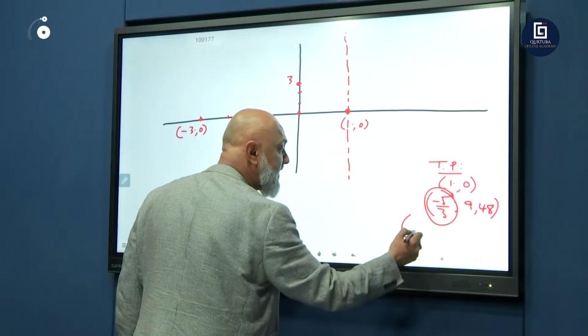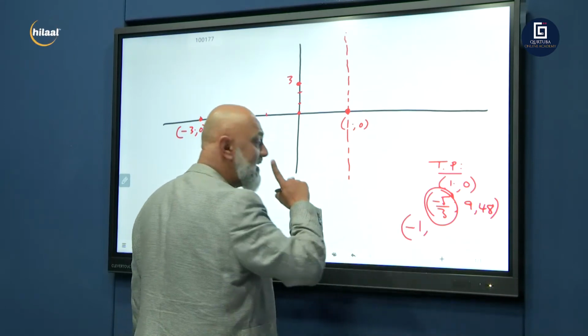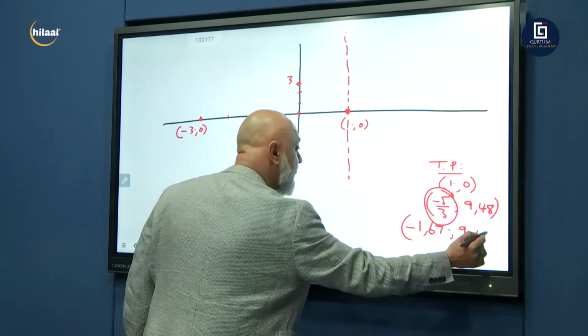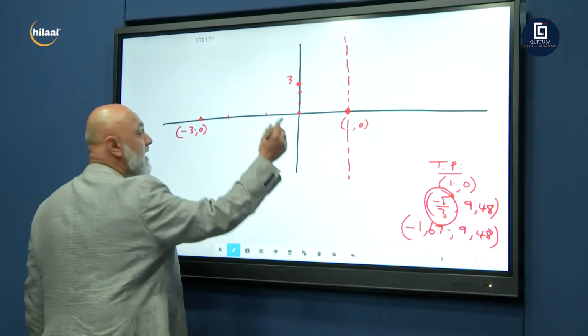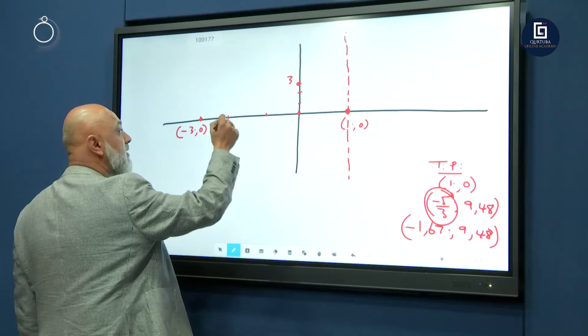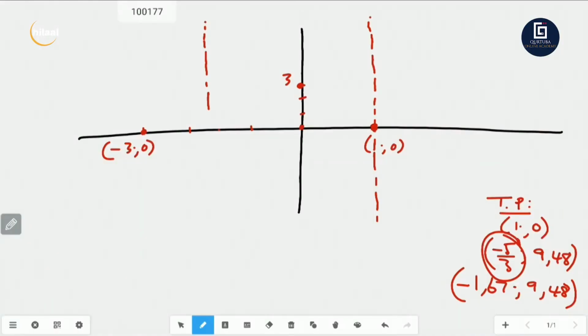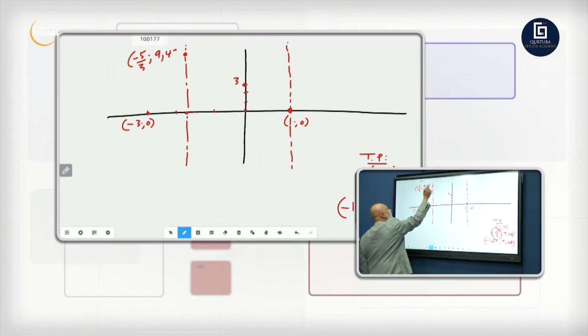Now -5/3 as a decimal is -1,66666, which is -1,67, and then 9,48. So we're going to go -1, -2, -1,5. I would say -1,66666 is somewhere there. That's -1,67, and then 9,48 is somewhere there on the top. So that's -5/3 and 9,48. There we go. That's your other turning point.